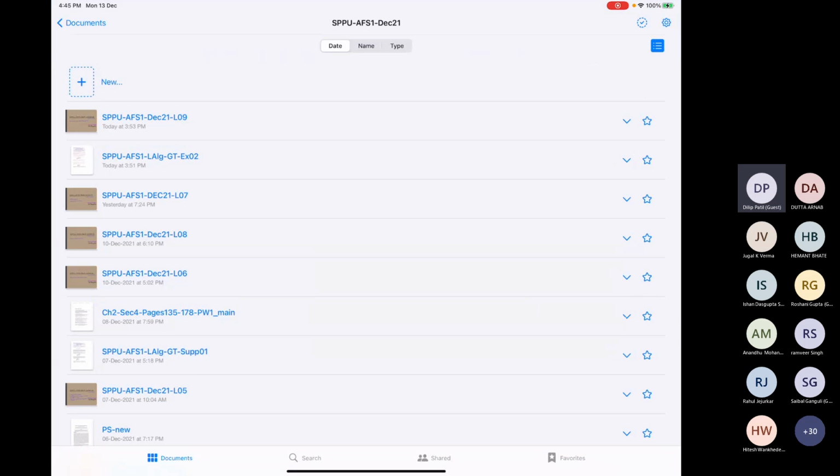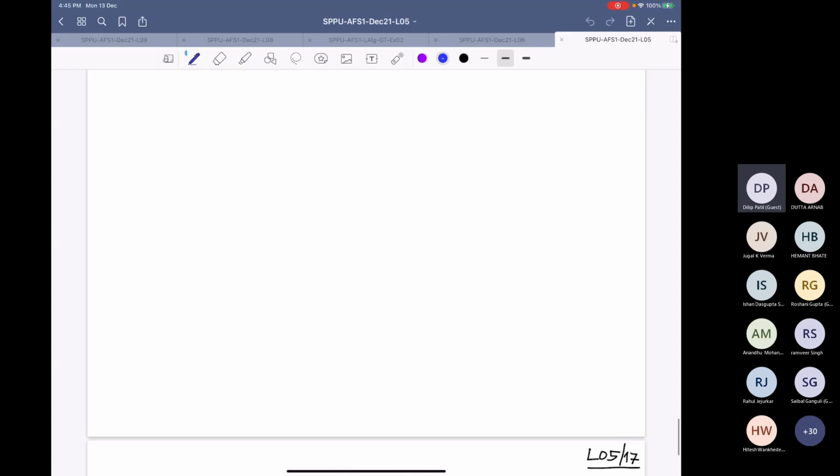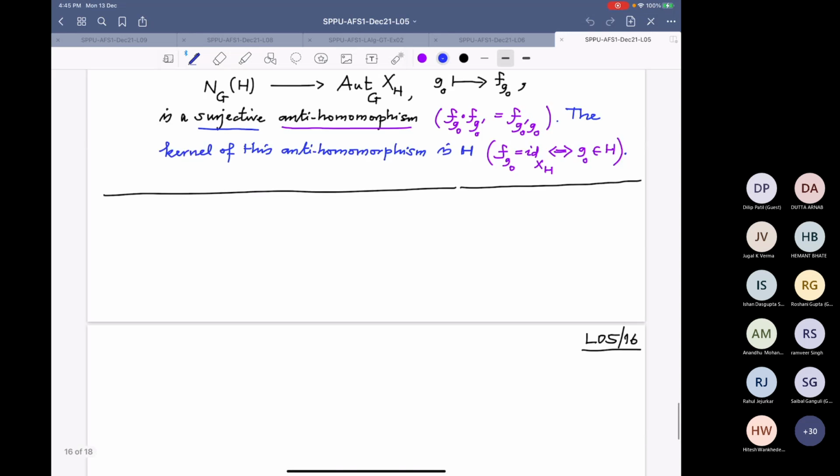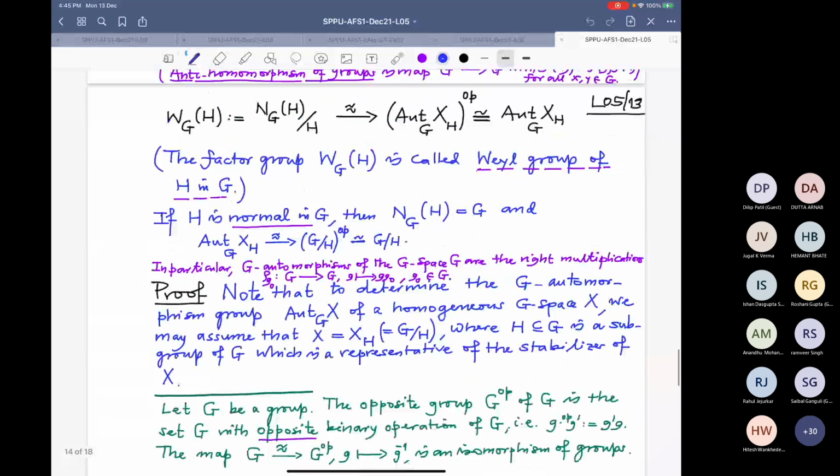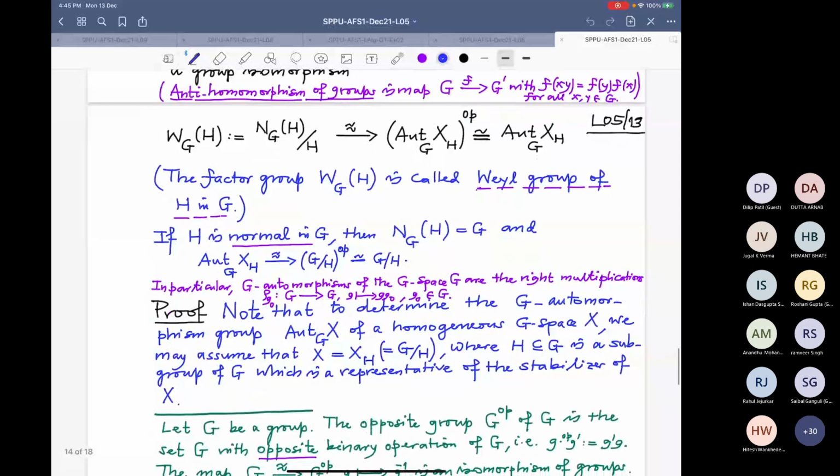Lecture 5, page number 13, sir. Here it is written that, in particular, the G automorphisms of the G space G are the right multiplications, and that given that map. Sir, how this line comes, I don't understand.